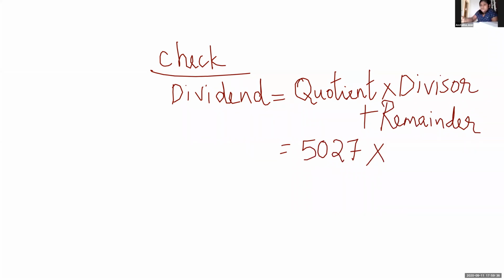Yes. Multiplied by 16, and the remainder is what? 0. Remainder is 0. So children, when you multiply 5027 into 16, you should get our dividend, because our remainder is 0.